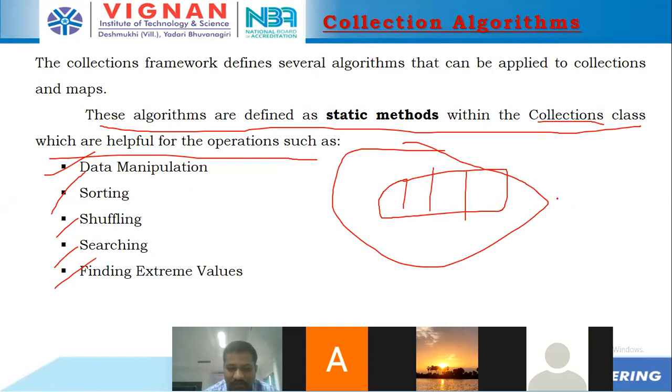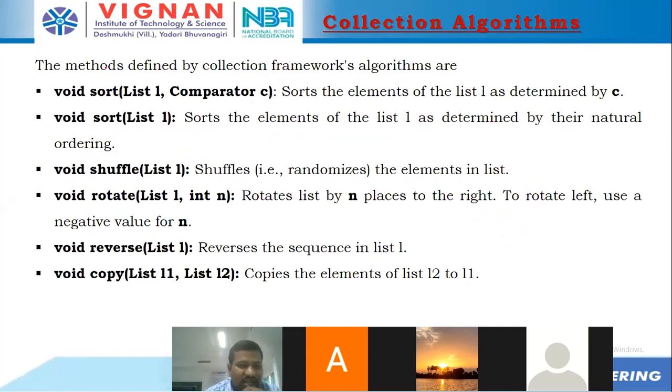I would like to shuffle those integers. Then I can use the shuffle function. And I would like to search whether a particular element exists in that list or not. Then I can use the searching operation. There are many things available, like the sort function, sort(list, comparator), and this list needs to be sorted as per this comparator.